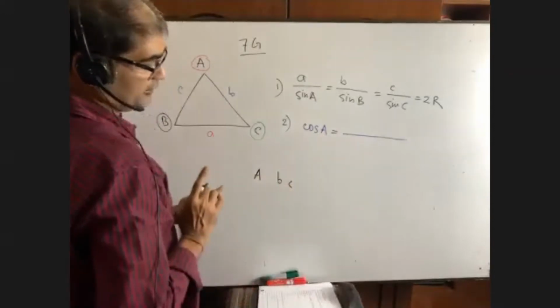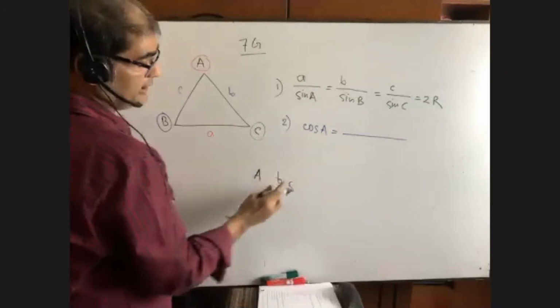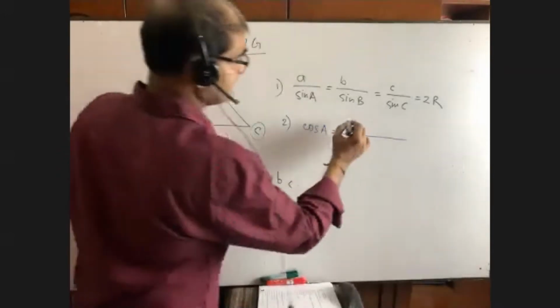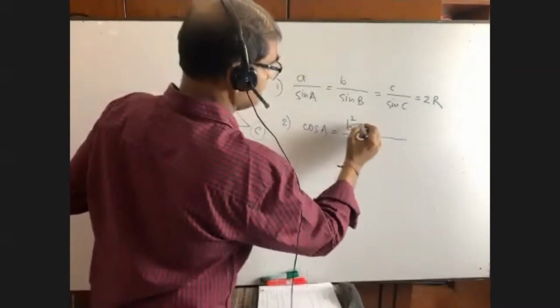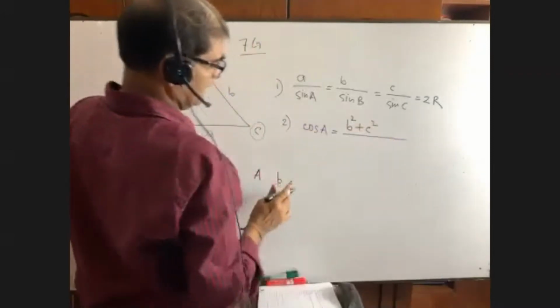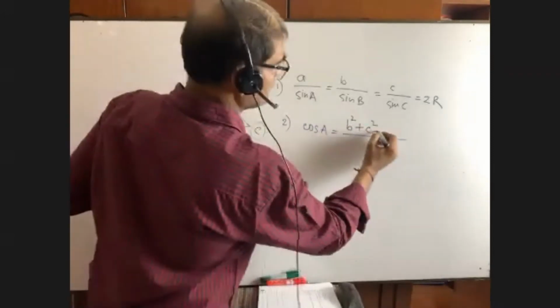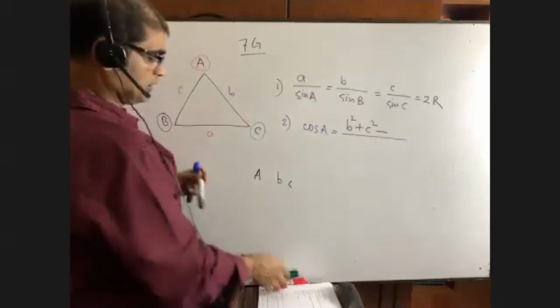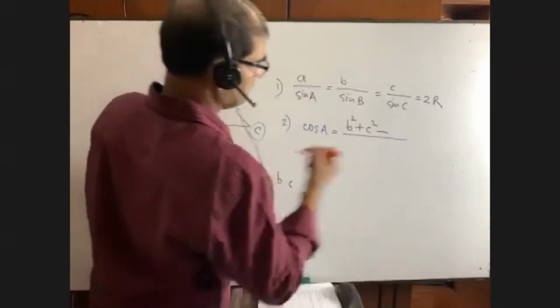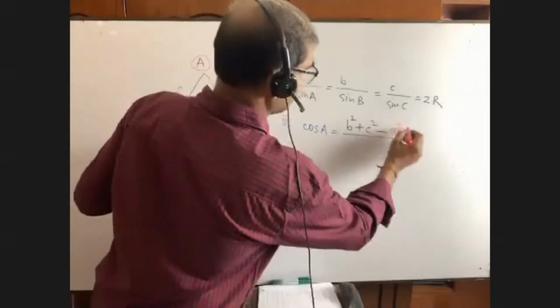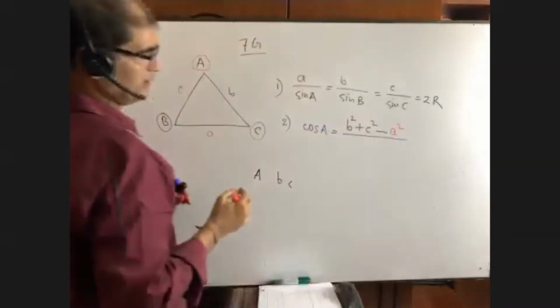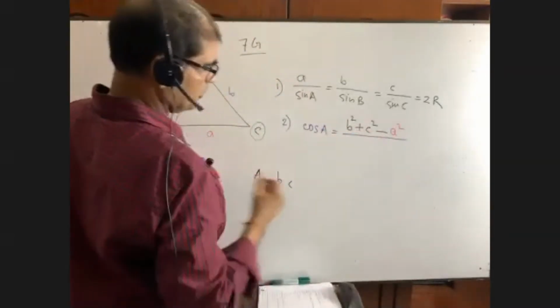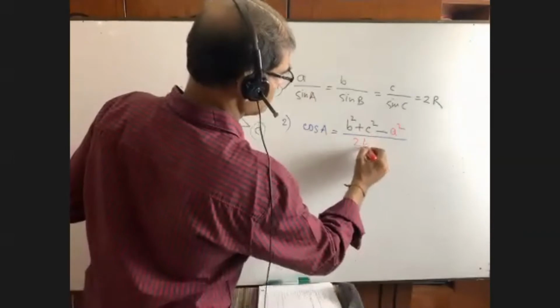Please try to understand what I am going to write down. It is A, so you start with BC. That is b square plus c square. And this a, it is always minus a square. Please try to understand the formula, how you will get it. This a will be always negative, and this b and c, which will be twice bc.